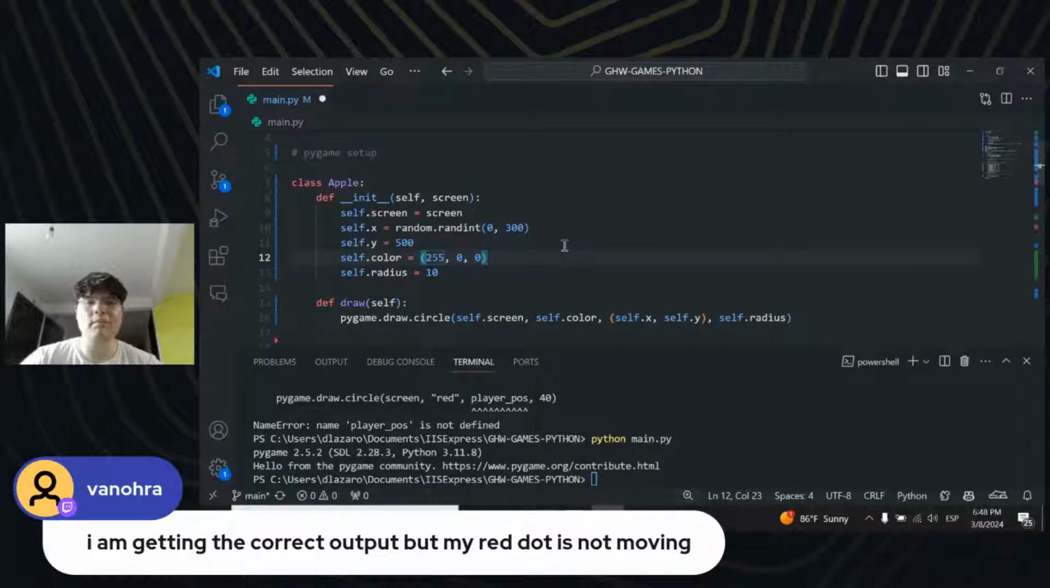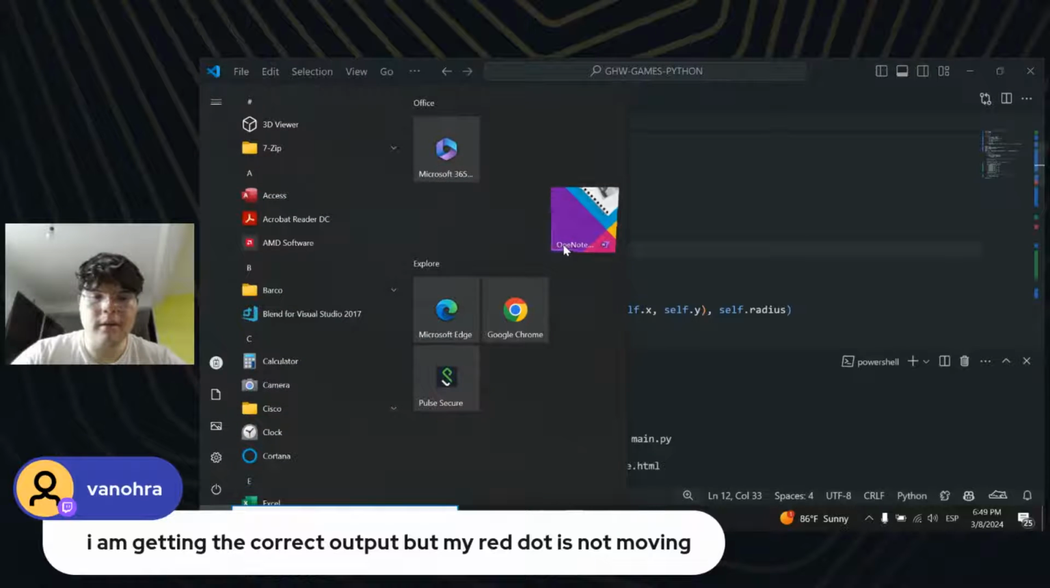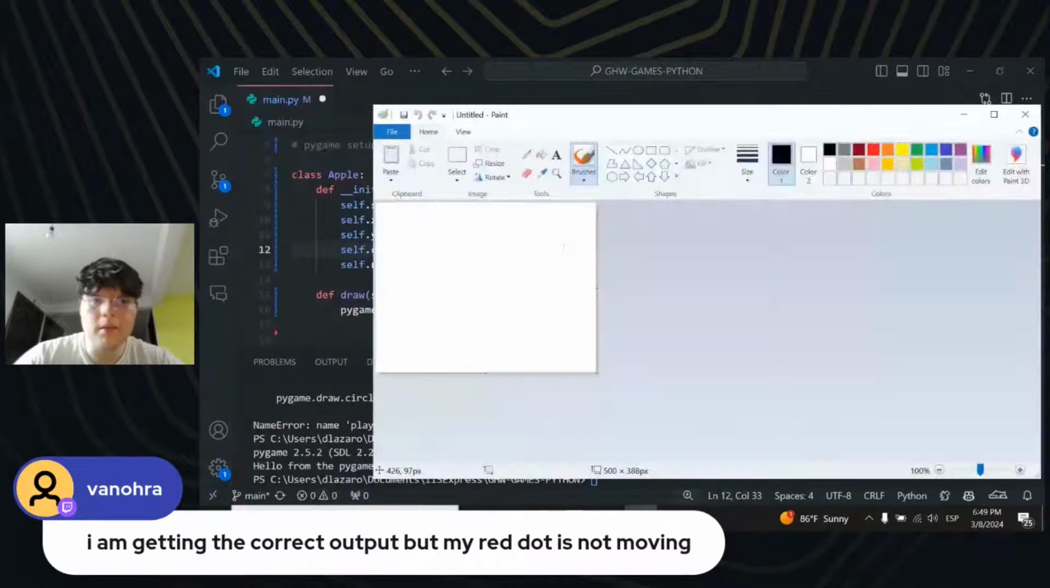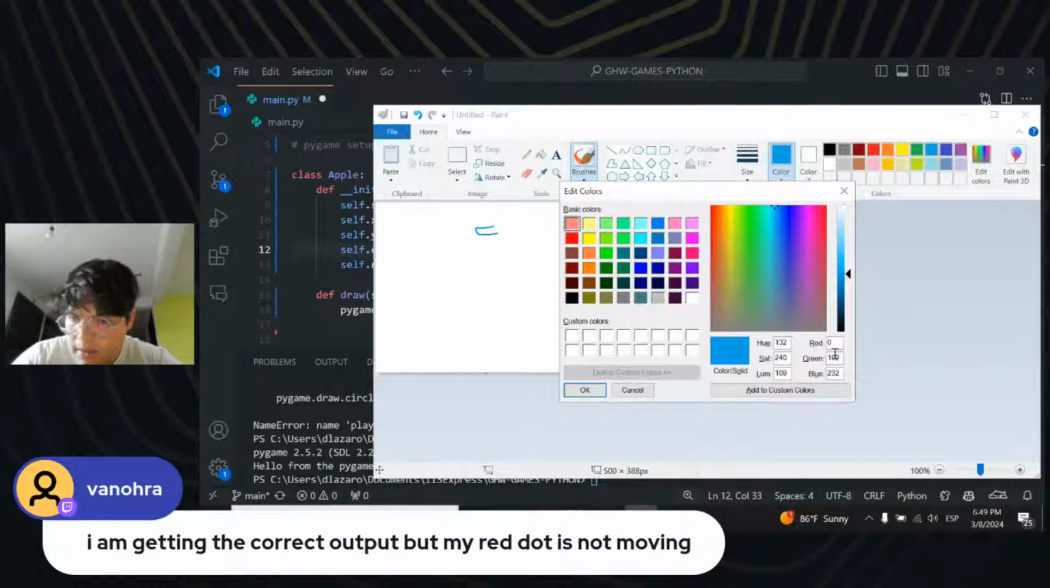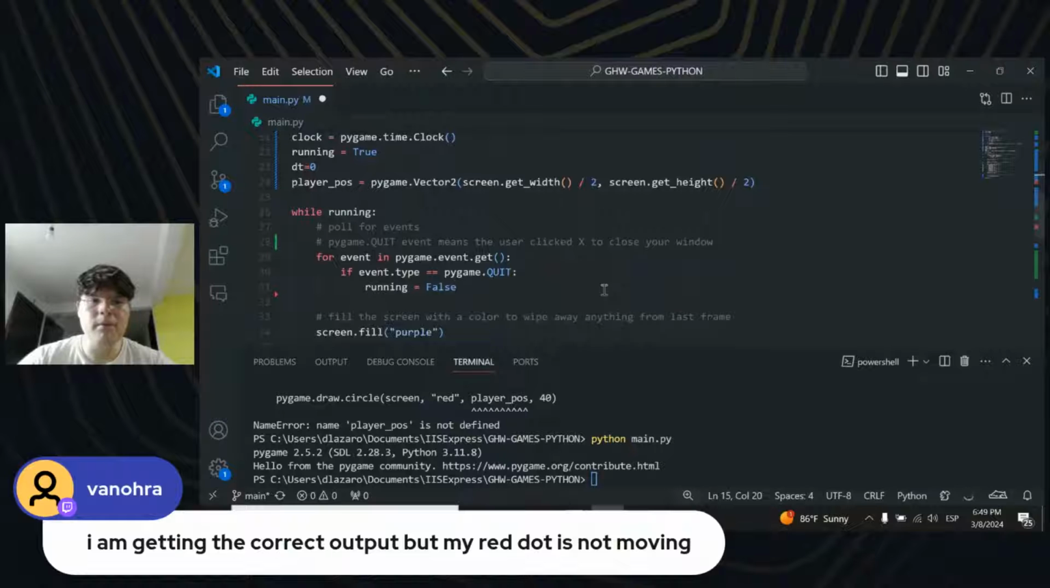Actually, I don't want it to be black, to be honest. The color is going to be something like red. Let me open Paint. This is not going to be a normal apple. This is going to be a blue apple, so we can distinguish the colors. So this is an RGB of 0, 162, and 221, and the radius should be 10. So let's just init a new apple.